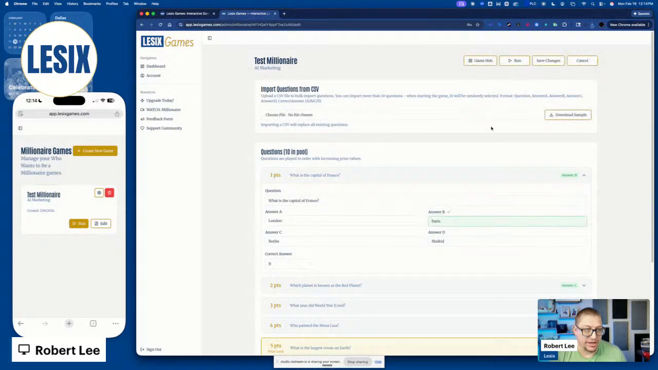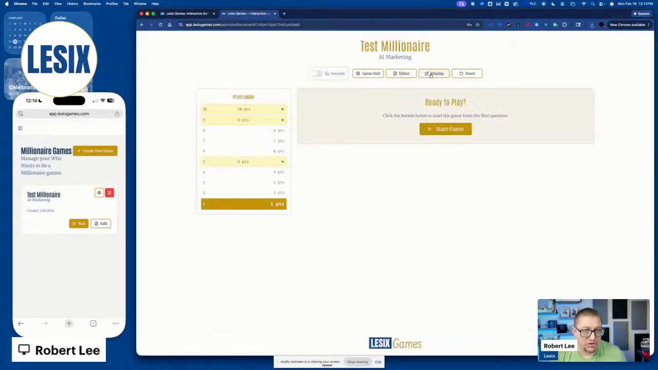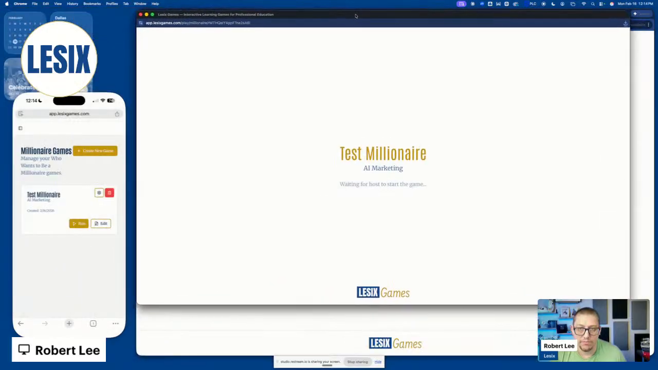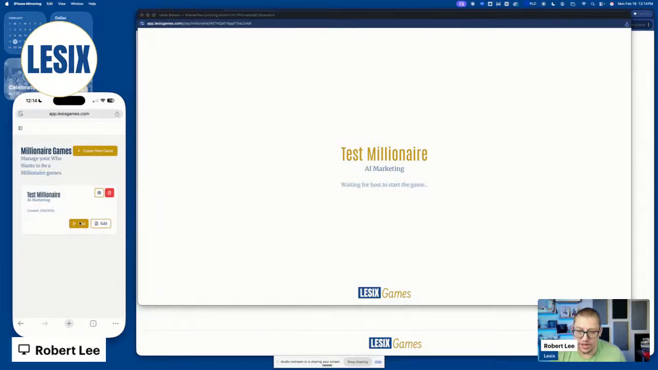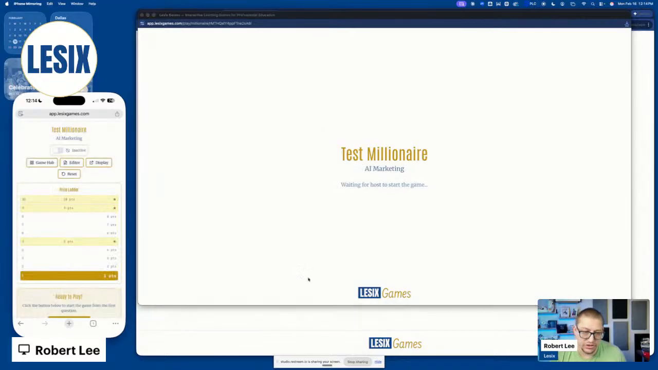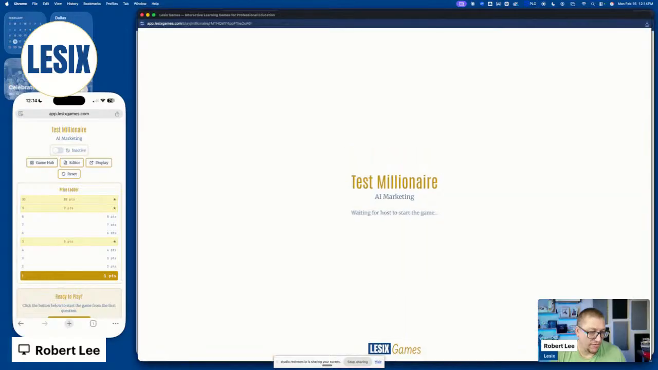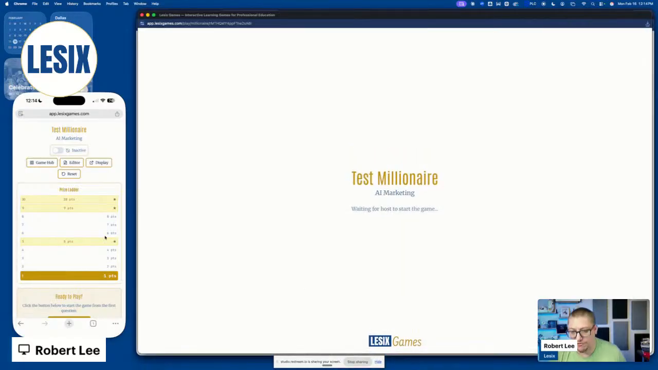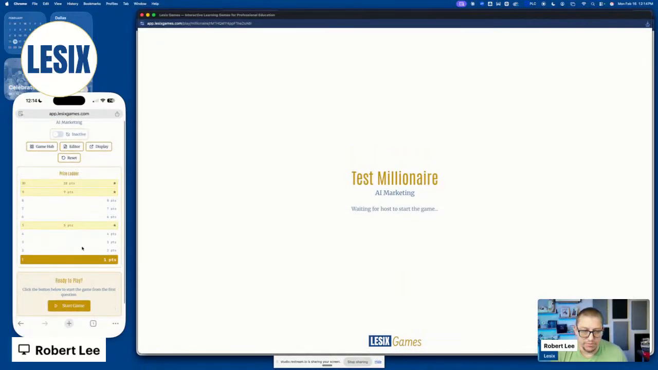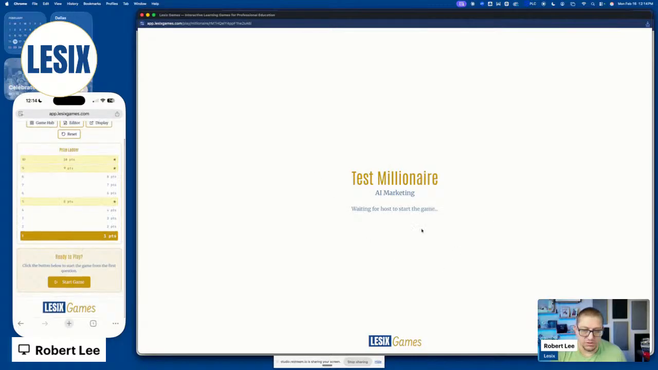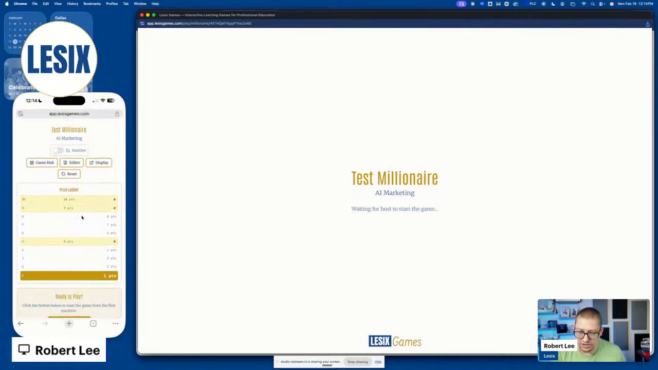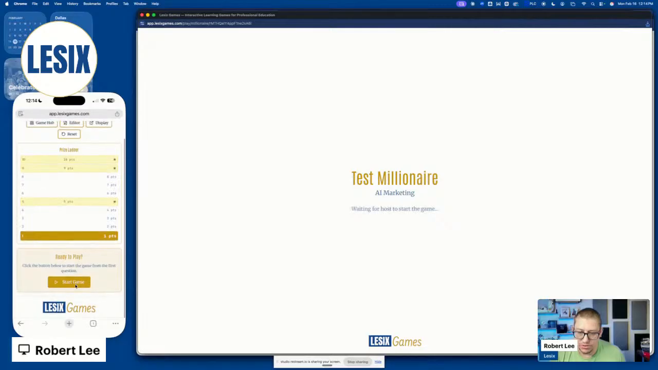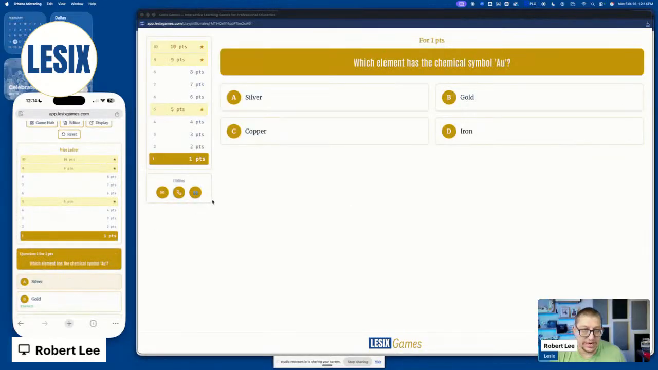So I'm going to go ahead and click save the game, and I'm going to run the game, and I'm going to turn on the display here just like we did before. And I'm going to click run game from my phone, and now you see the display or the game controller for Millionaire. So we're waiting for the host to start the game. This is what the class sees. And you can see here on the game controller, we're going to start the game.